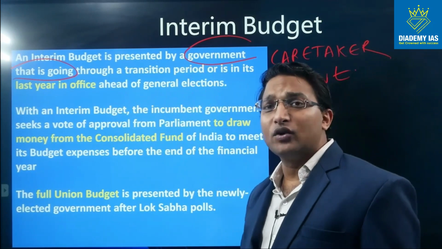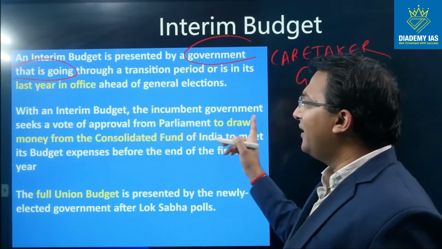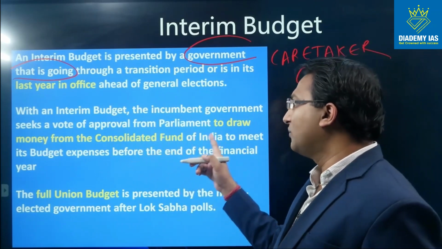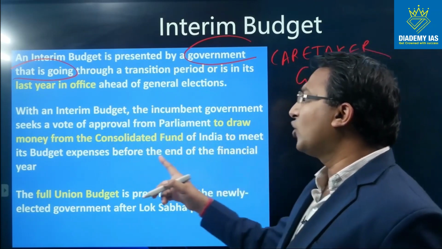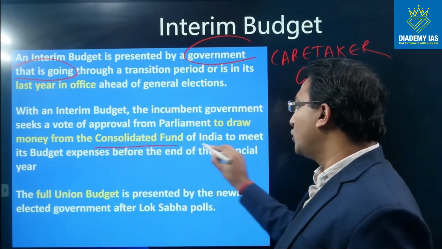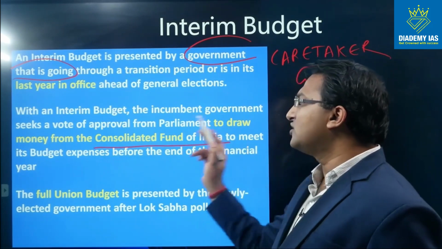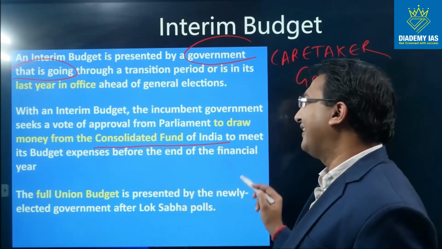I already gave the example of 2019. With an interim budget, the incumbent government seeks a vote of approval from the parliament to draw money from Consolidated Fund of India. So we will discuss what is Consolidated Fund of India after this session. to meet its budget expenses before the end of the financial year.